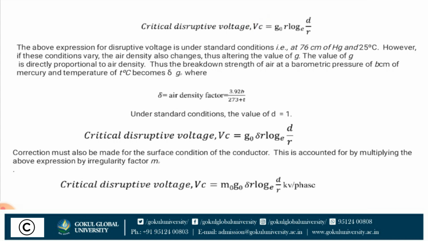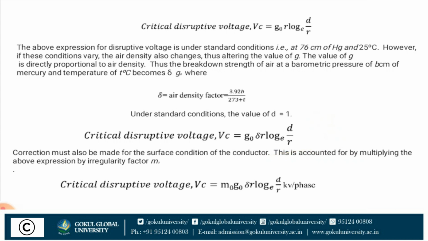Now one air density factor is considered in this equation. This is the air density factor delta and it represents the atmospheric condition. Under a standard condition, the value of delta is equal to 1. Now we multiply delta with this. In this equation, critical disruptive voltage Vc is equal to G0 into delta into r log e d by r.